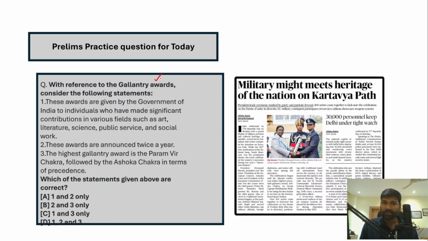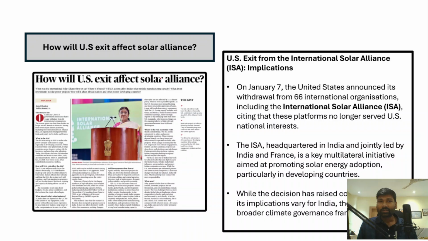The first statement says that these awards were given by the government of India to individuals who have made significant contributions in various fields such as art, literature, science, public service and social work. And the second statement says that these awards are announced twice a year. And the third statement, the highest gallantry award is the Param Vir Chakra followed by Ashoka Chakra in terms of precedence. So answer this question in the comment section and we'll be giving you the correct answer with explanation in tomorrow's class. Right. So let's understand the topics one by one.